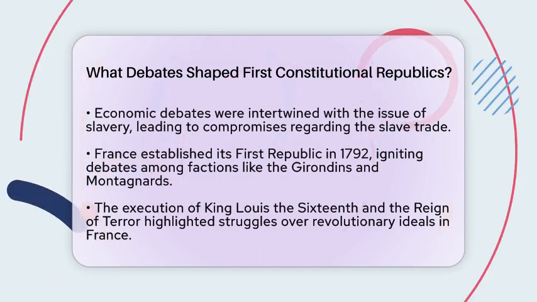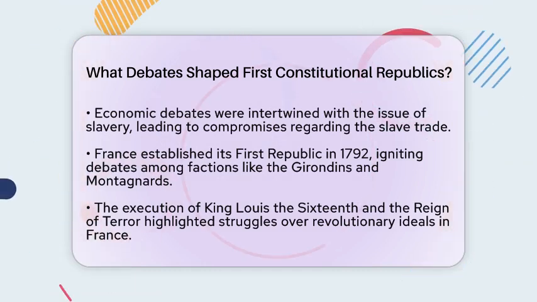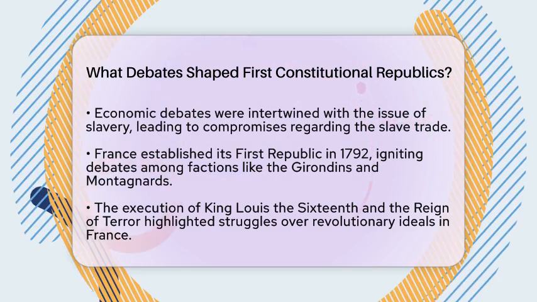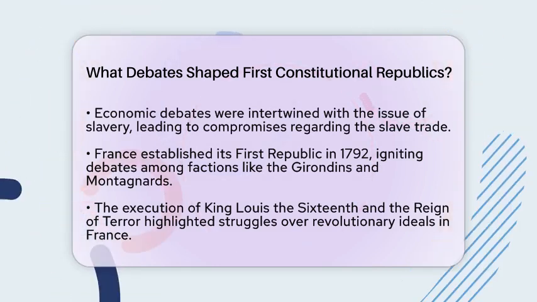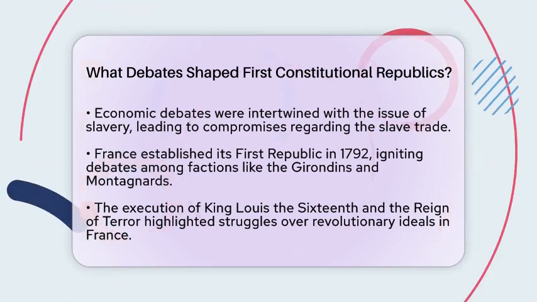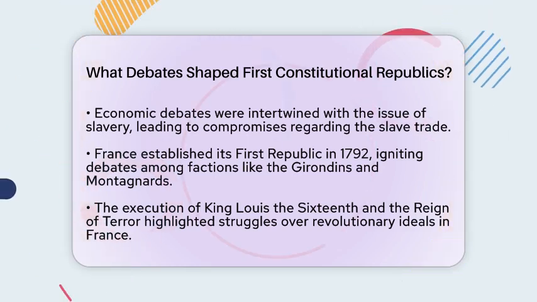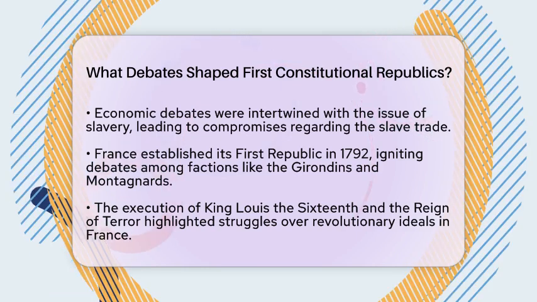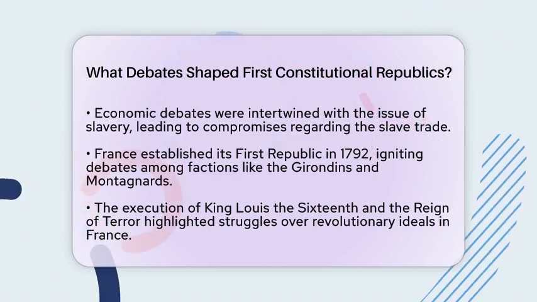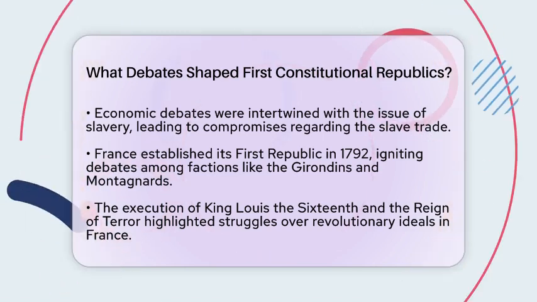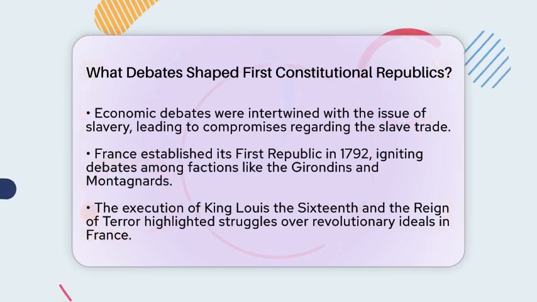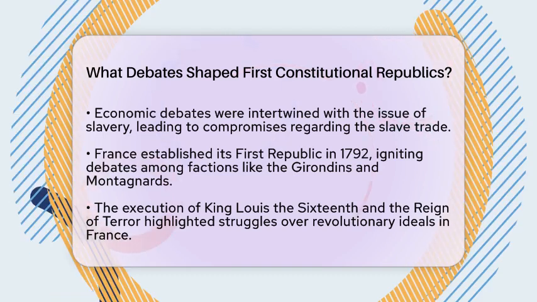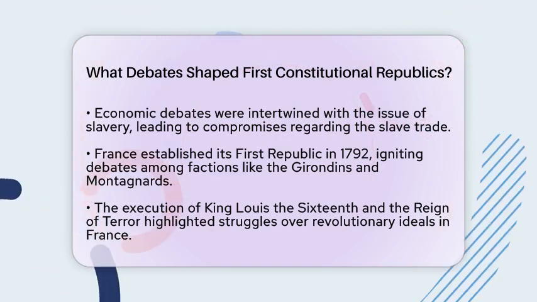Across the ocean, France was also experiencing a shift. The First Republic was established in 1792 after the monarchy was abolished. This sparked debates among various factions. The Girondins supported the interests of the bourgeoisie, while the Montagnards favored a more centralized government. Moderates tried to find common ground. The National Convention's decision to execute King Louis XVI and the ensuing reign of terror showcased the struggles over revolutionary ideals and the limits of state power.